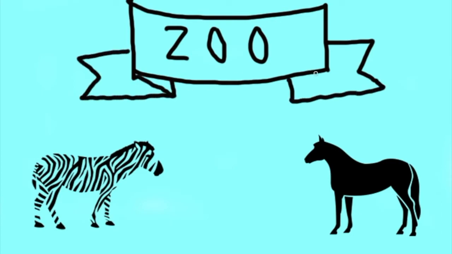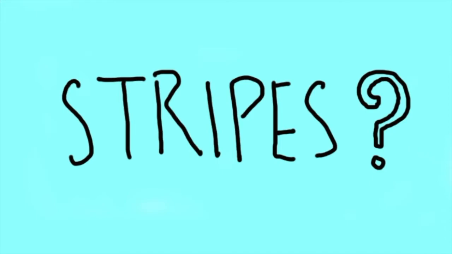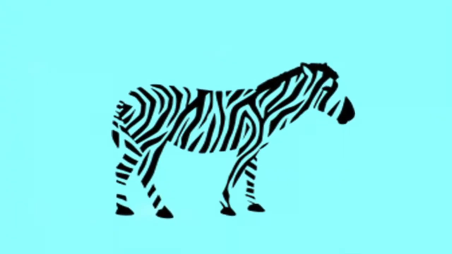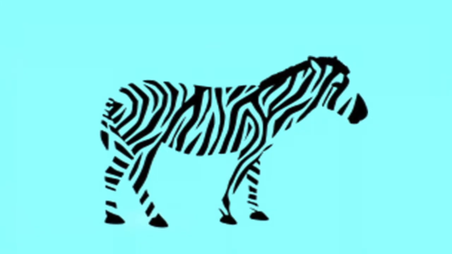The last stage is the accommodation stage. While the child is in the zoo, he spots a zebra. He looks confused. It has the same characteristics as the horse: 4 legs, long tail, and long neck. But it has stripes. Lastly, the child takes the characteristics of a horse and adds them to the new characteristics of a zebra to create a new schema. Now the child has 2 different schemas, one for a horse and one for a zebra.